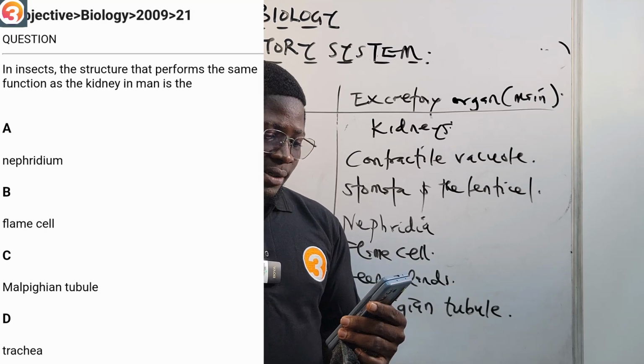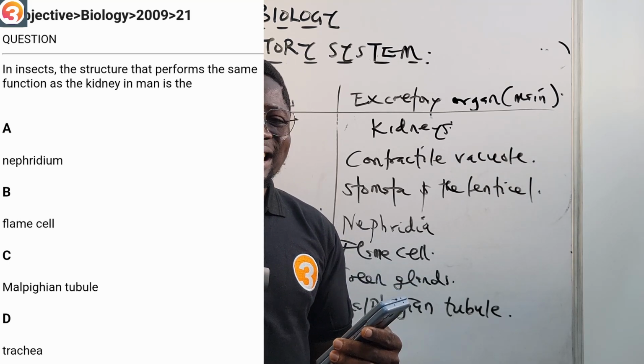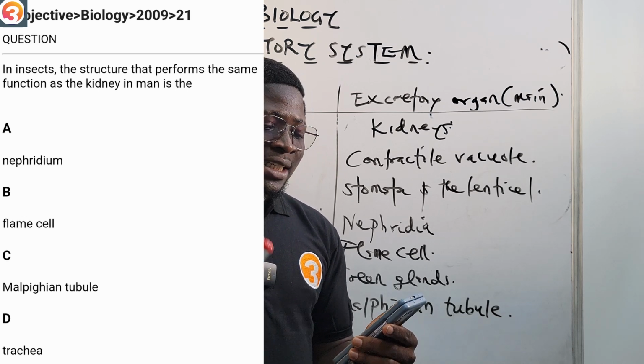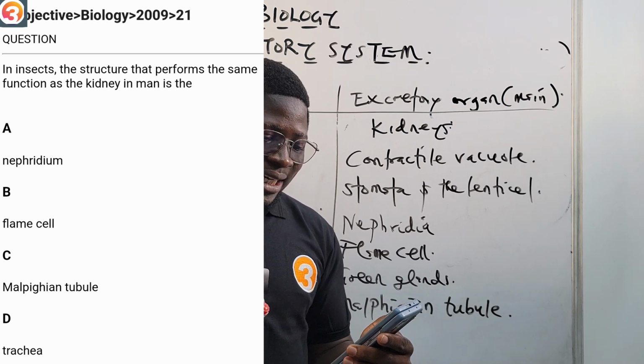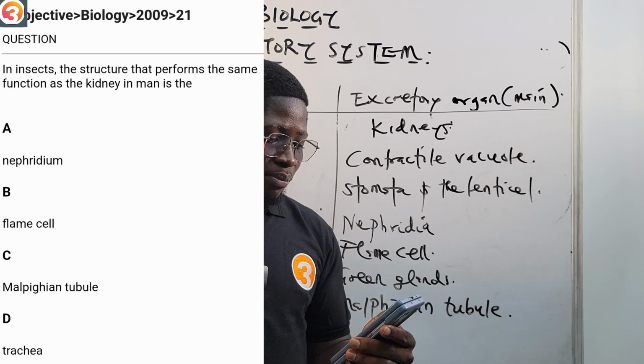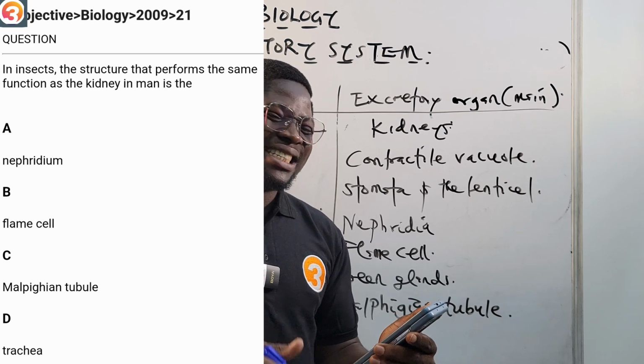2009 number 21. In insects, the structure that performs the same function as the kidney in man. A says nephridium, B says flame cell, C says mammalian tubule, D says trachea.